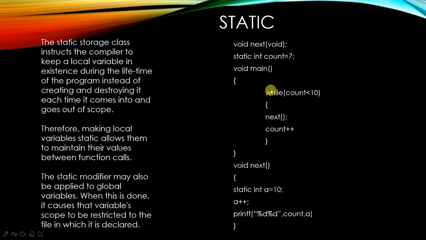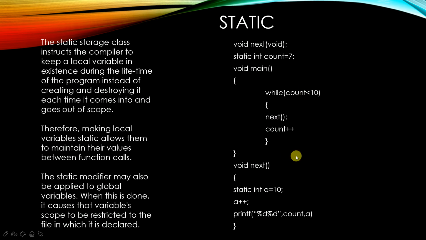Again it is going to the main program. Then if count is less than 10, yes, count is less than 10. First it was 7, now it's 8. 9 also it executes. When it comes to 10, it is not less than 10, so it doesn't enter into this loop. It goes out of this loop. Until 9 it is going to execute.